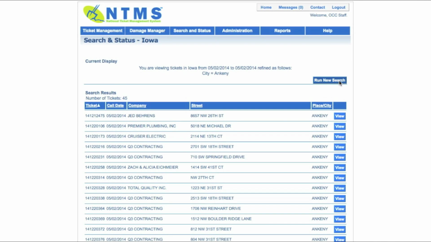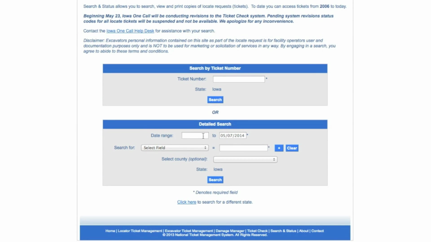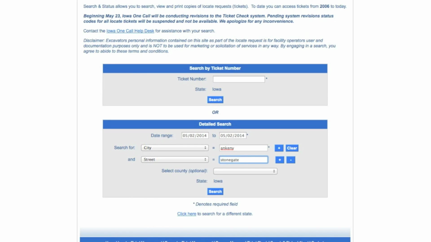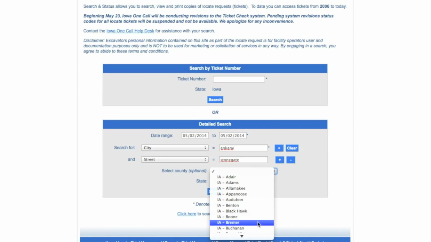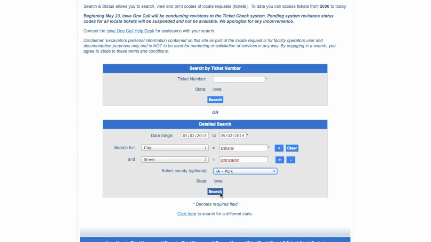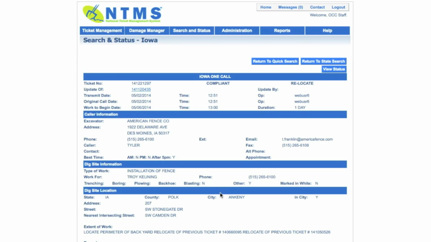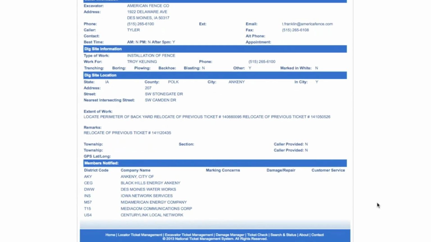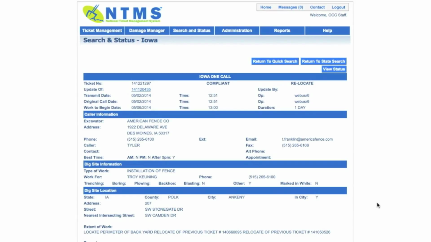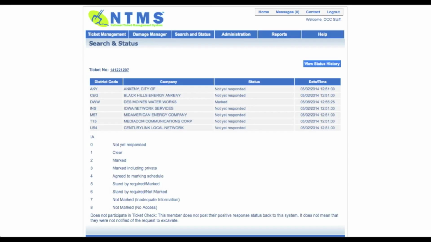If your search yields too many results, you can further narrow your search results by adding additional search criteria. If only one ticket matches your search criteria, clicking the Search button will bring up that specific ticket. That's all there is to it.